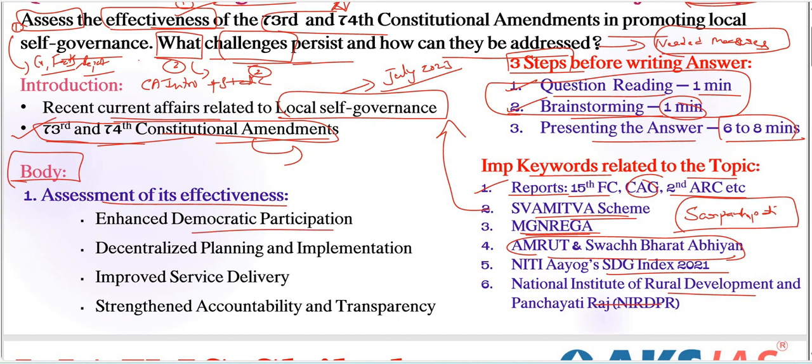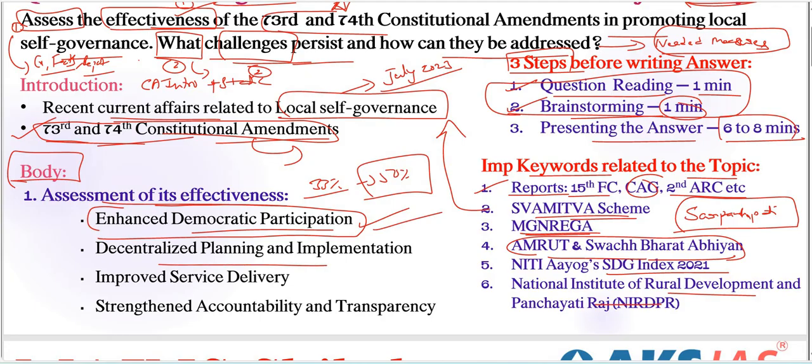Enhanced democratic participation is first important thing here. Increased representation of marginalized sections also by using these amendments. For example, we have 33% reservation for women, which has been increased to 50% because of this amendments. Ministry of Panchayati Raj 2020 report also indicating that almost 46% of elected representatives in Panchayat Raj institutions, empowering them socially and economically. These type of facts and important reports and indices we need to include as a justification to our points.